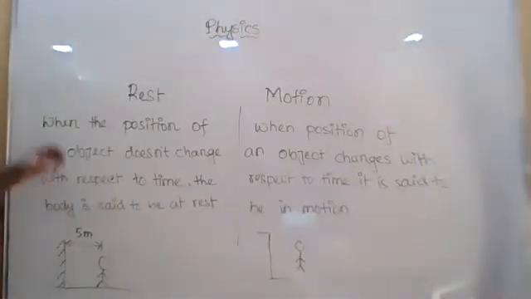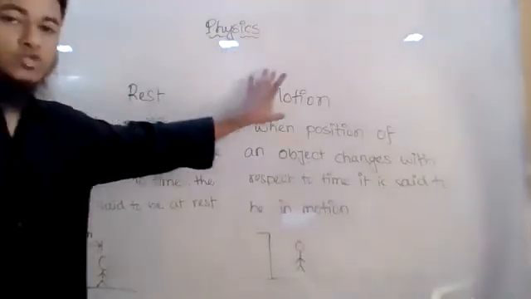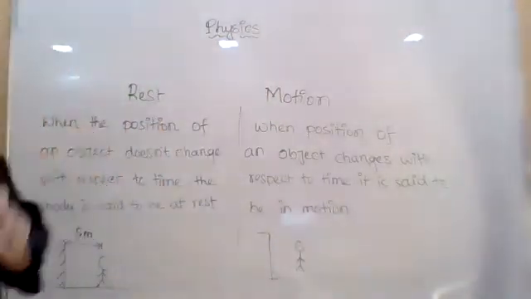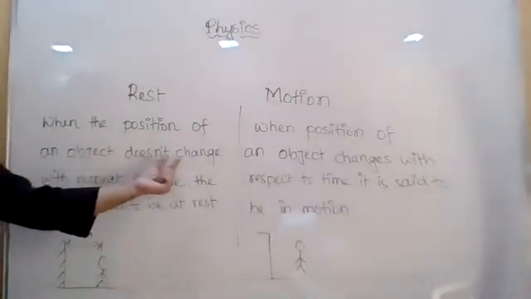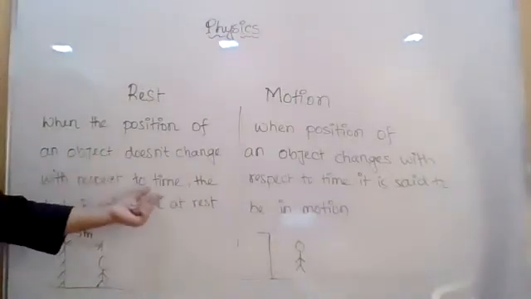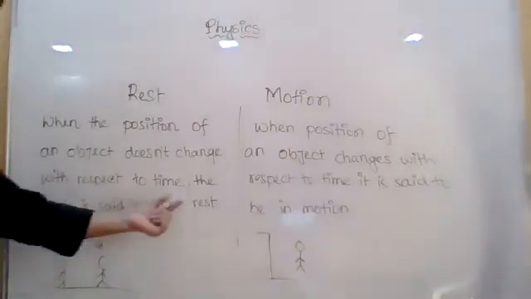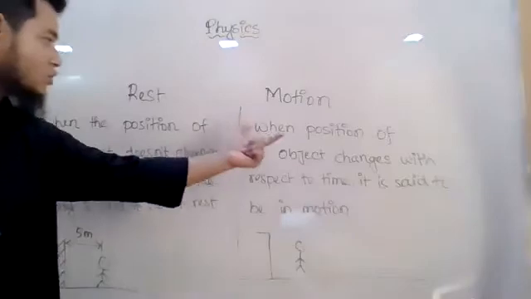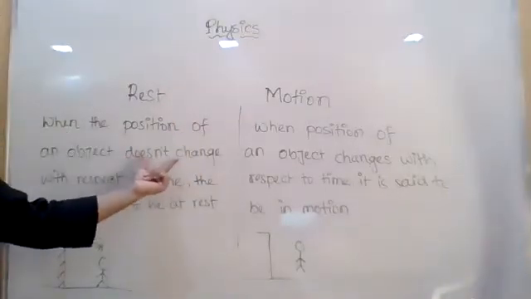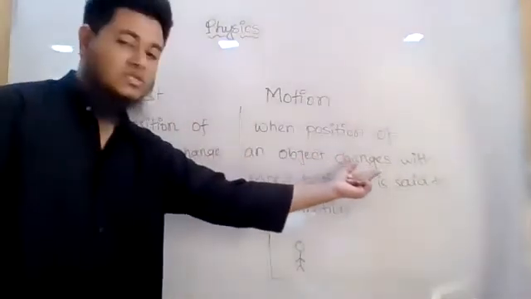I have written the definition of rest and motion. Now I'm going to explain it. Listen carefully. When the position of an object does not change with respect to time, the body is said to be at rest. The only change in the definition of motion from rest is that here I have written doesn't change, and there I have written changes.